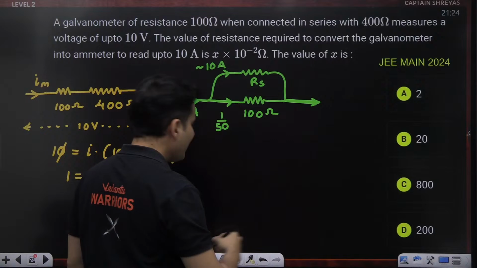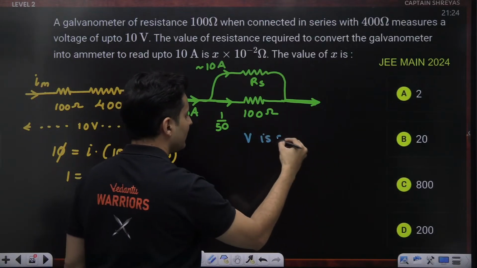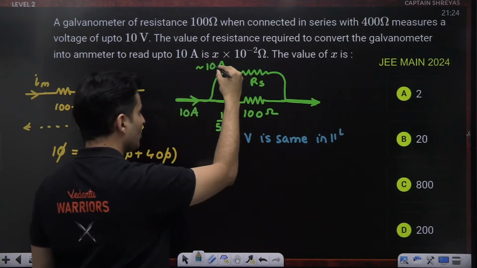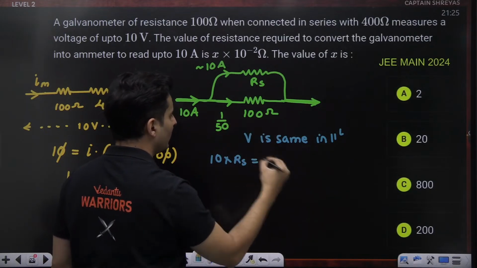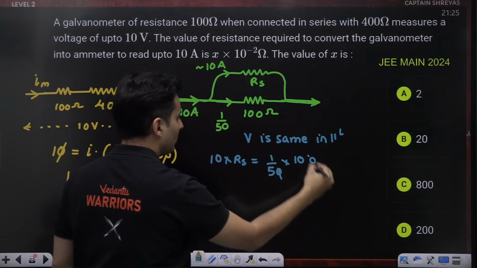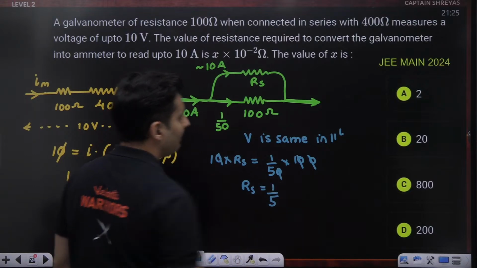So now we can clearly see these two are in parallel. So voltage is the same for resistors in parallel. So current into resistance, which is 10 into RS, will be equal to current into resistance, which is 1 by 50 into 100.